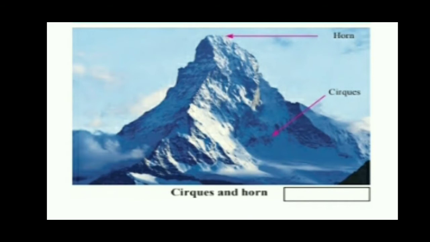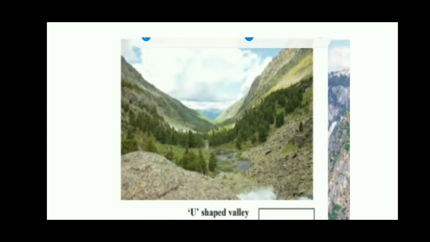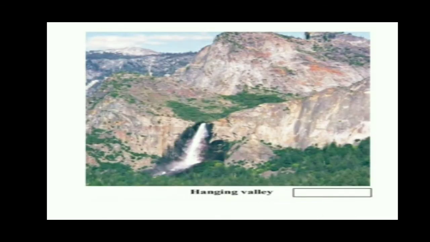Here is the diagram from your textbook showing you the cirques and the horns and the ridge, or the arêtes, as we call them. So in that box alongside, you have to write down that these are the erosional work of glacier. Roche moutonnée, here also you write down it is the erosional work, and it is also called a sheepback. Now the U-shaped valley is shown. Again, the U-shaped valley is formed because of the erosional work. The hanging valley is also caused because of the erosional work.